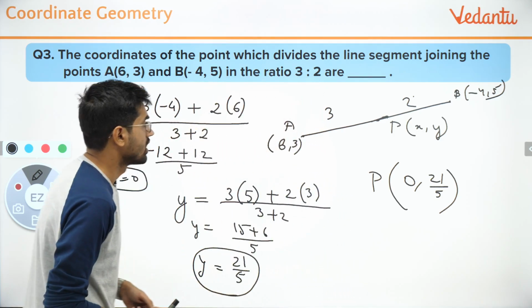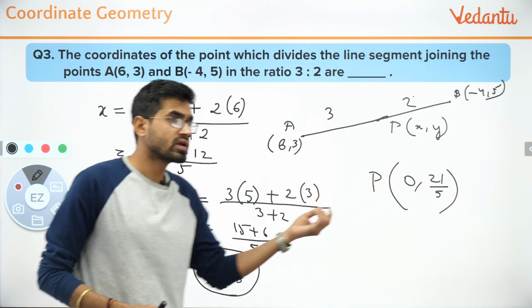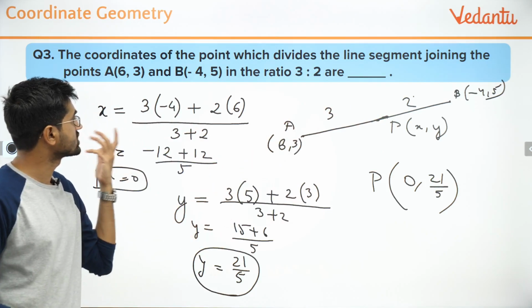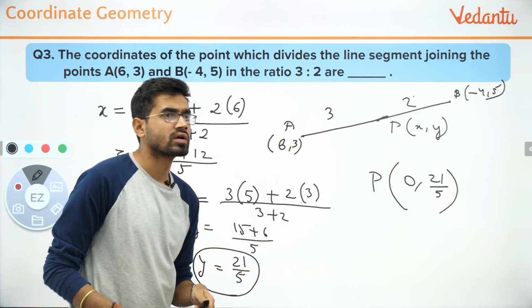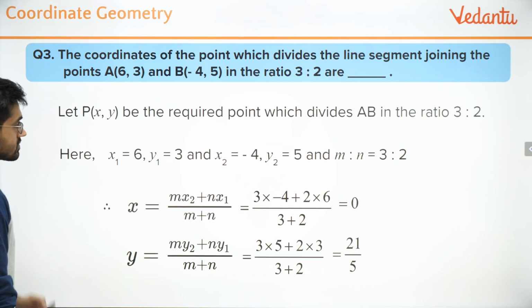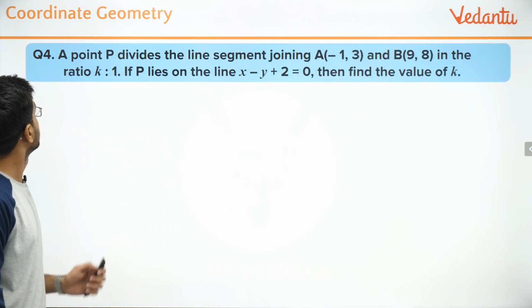Fine. It's simple. You will get 0, because 3 times minus 4 and 2 times 6 are the same, both are minus 12 and plus 12. How will you get 4? Correct. No issues. So it's correct, (0, 21/5). The answer says so also. Let's move to the next one.